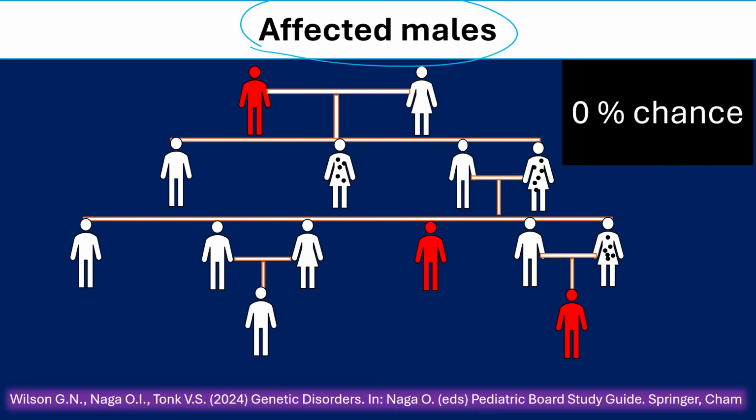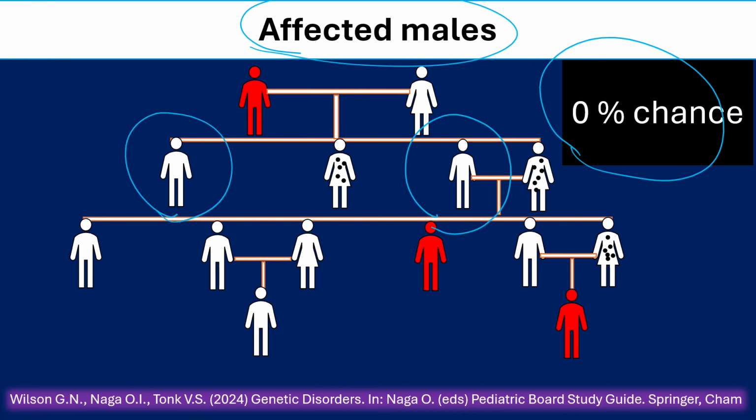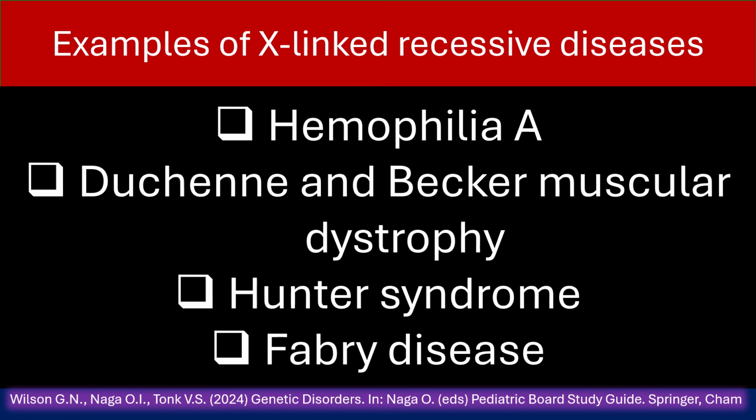The affected males will have zero chance to transmit the disease to their boys because the affected male must transmit the Y chromosome to the boys, but the affected X chromosome will be transmitted to the girls to be carriers, but the boys will be healthy. Examples of X-linked recessive diseases: hemophilia A, Duchenne and Becker muscular dystrophy, Hunter syndrome, Fabry syndrome.